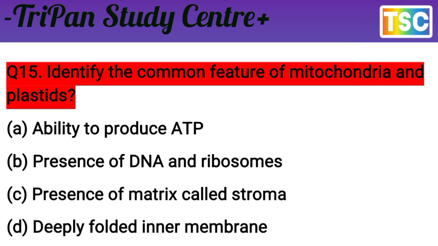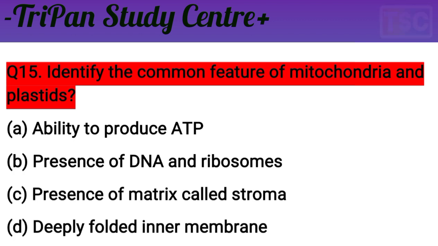You know that this question is very clear, but you are most important. You give a correct answer of this question. You will write the correct answer in the notebook. Let's check the correct answer of this question. Identify the common feature of mitochondria and plastids.